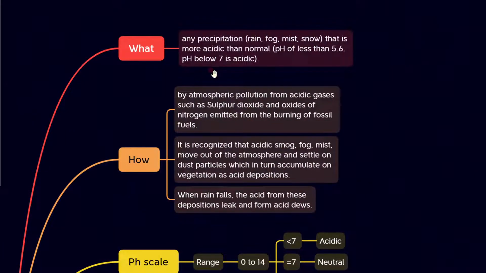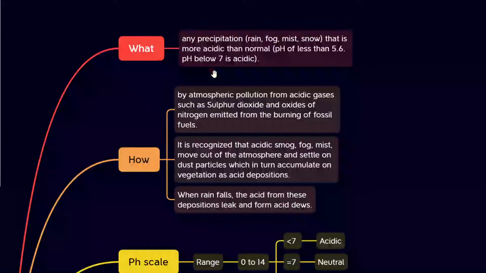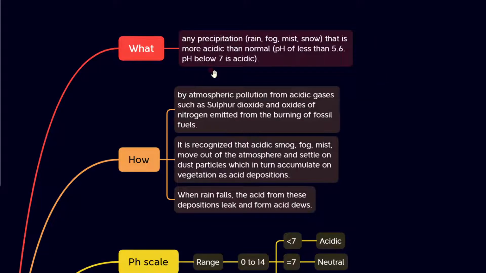Basically it is a precipitation, that is rain, fog, mist, snow, anything that is more acidic than normal. That is pH less than 5.6. Normally pH less than 5.6 is normal and pH below 7 is acidic. And any precipitation that is more acidic forms acid rain.